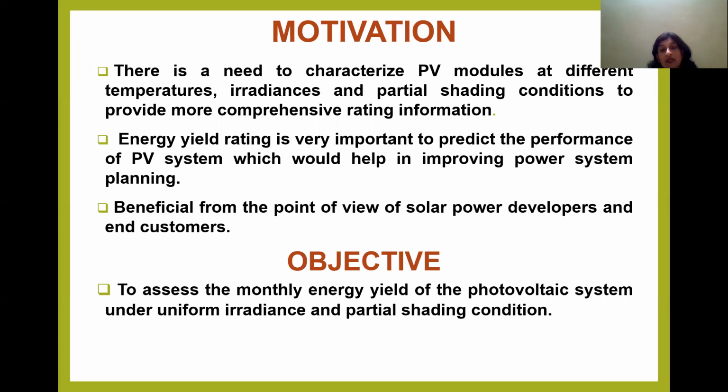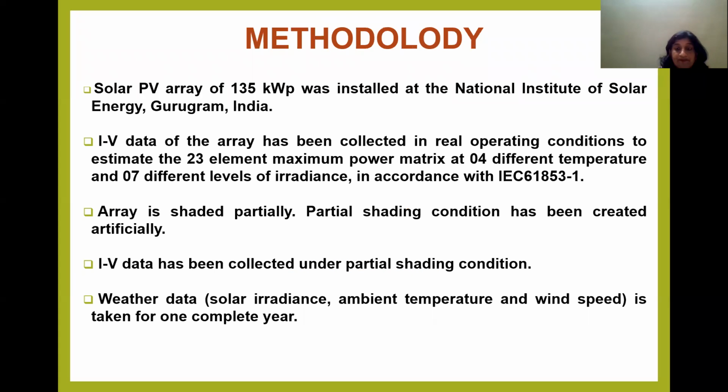With this motivation, the objective of the present work is to assess the monthly energy yield of a photovoltaic system under uniform irradiance as well as partial shading condition. The work aims to highlight the adverse effect of partial shading condition.